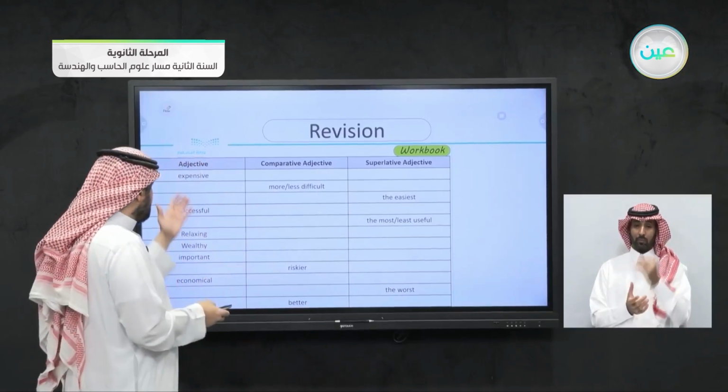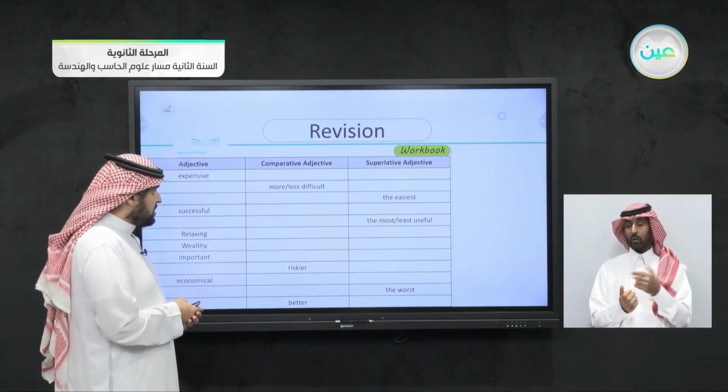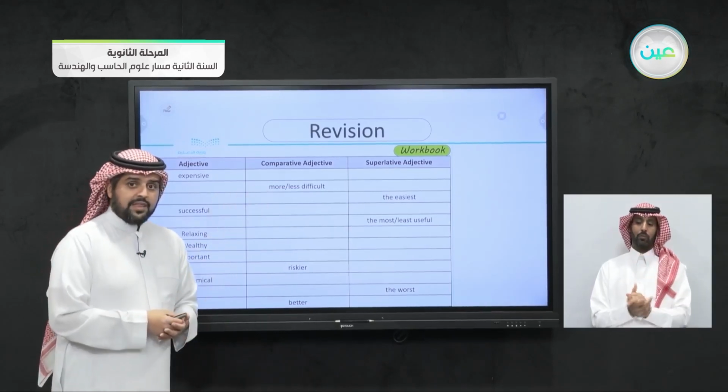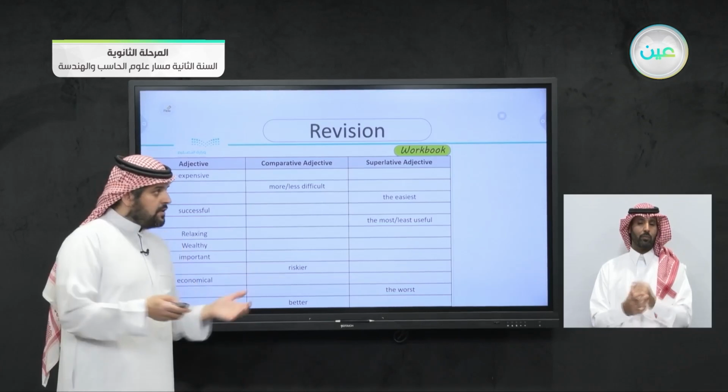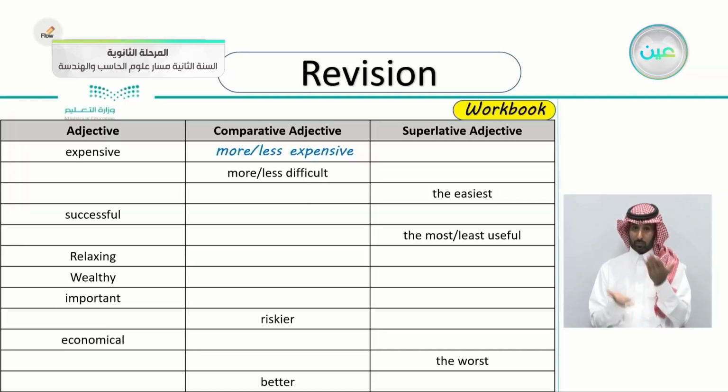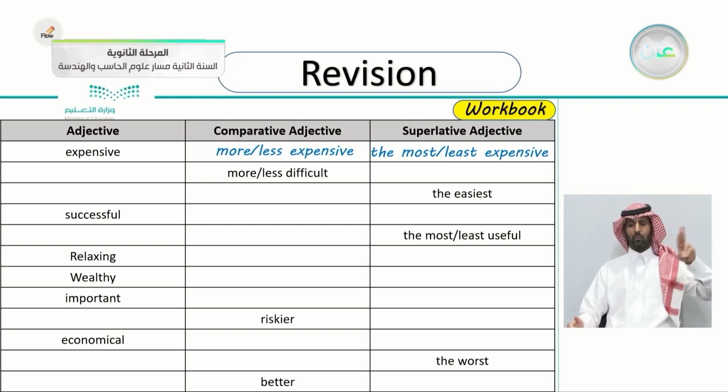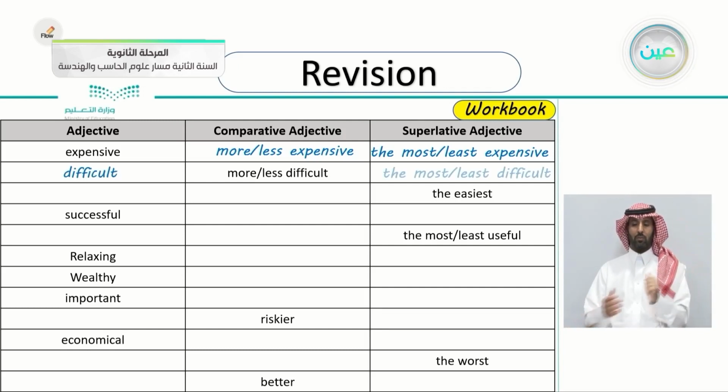You continue the rest. The first one is expensive, the adjective. How do we write the comparative and the superlative form? Very good. The comparative, you say more or less expensive because it's 3 syllables, remember. And the superlative form is, very good, the most or the least expensive. What about more or less difficult? How do we write the adjective itself? Very good, the same, difficult. And the superlative form is the most or the least difficult.